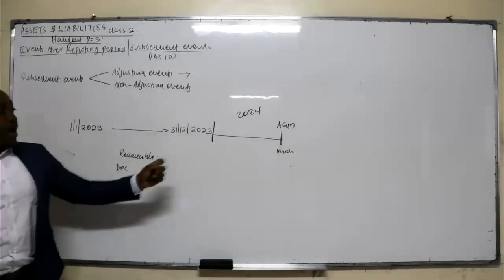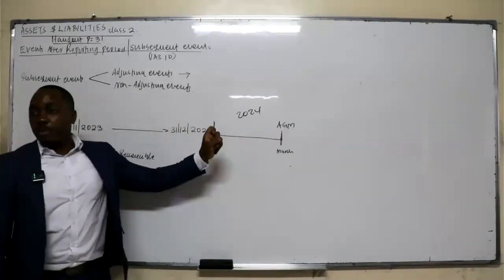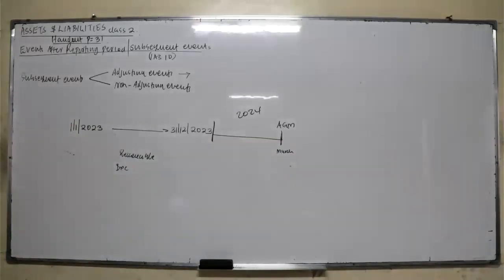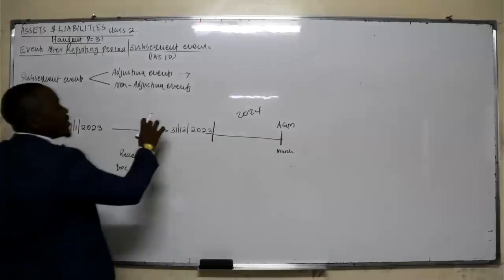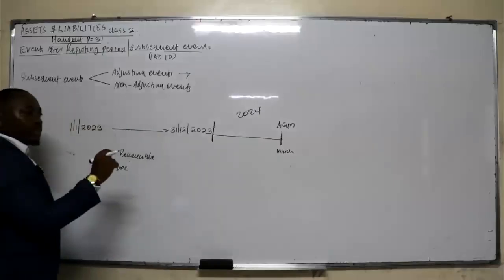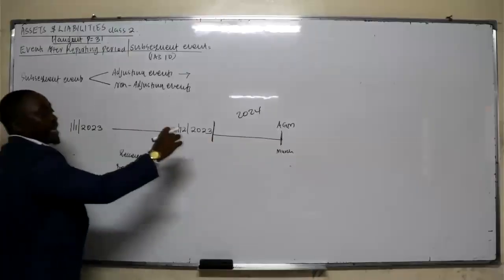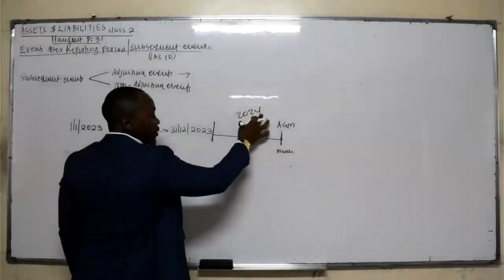But that amount relates to goods that had been sold in this financial year. So that means the debtors will be adjusted for 2023.